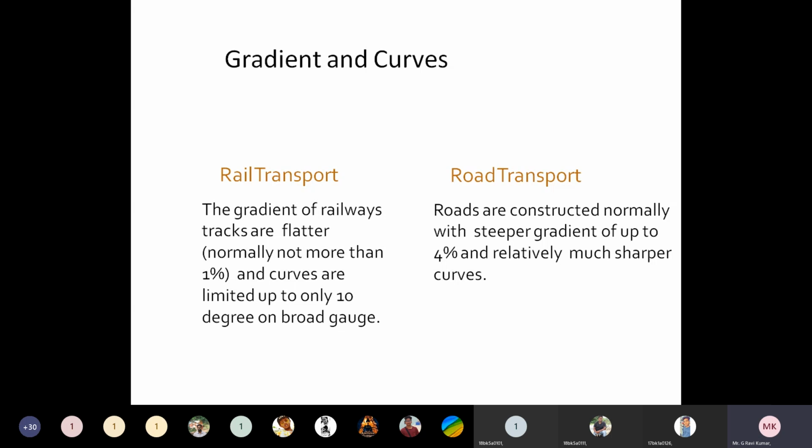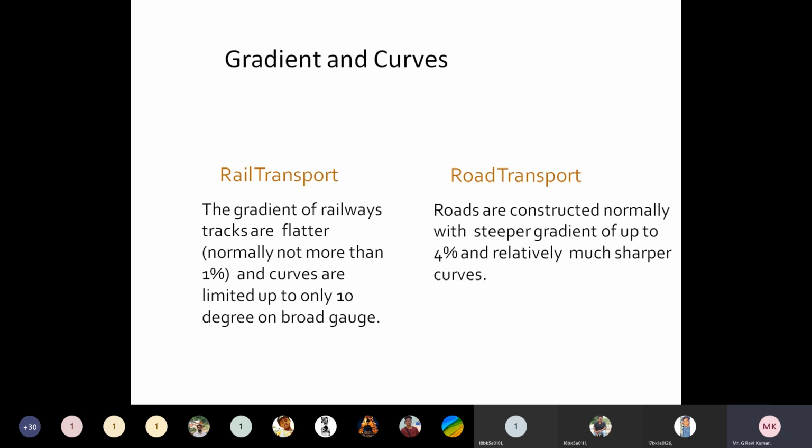Under some exceptional circumstances, we definitely should provide a rise or fall. In those cases, the slope we provide should not be more than 1%. And the curves also have certain limitations. The curves are limited to only 10 degrees on broad gauge. These are the limitations of gradients and curves coming to rail transport.